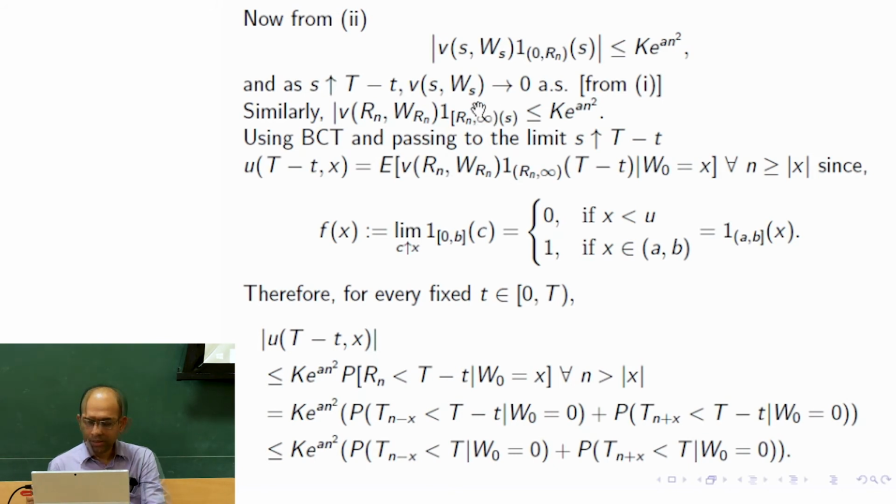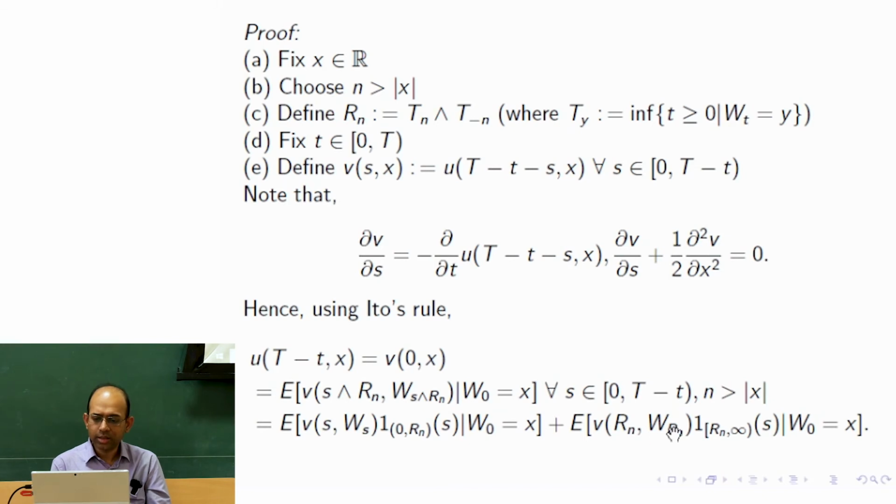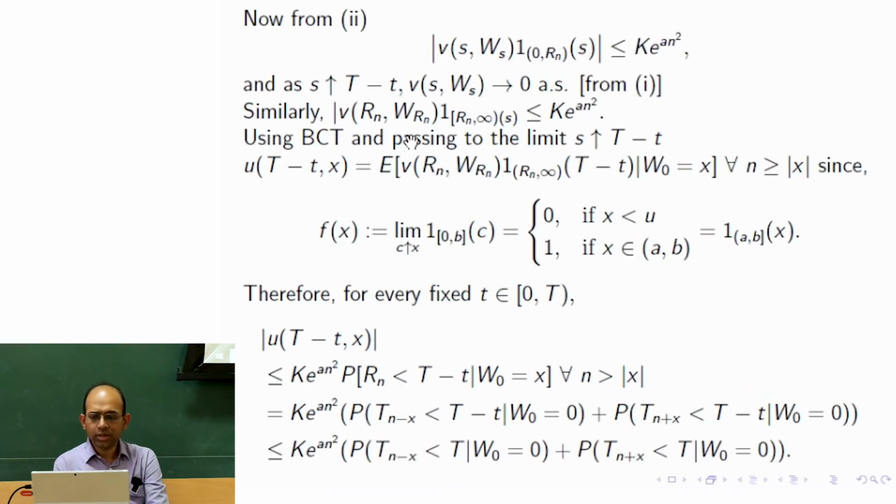But for those occasions, the Brownian motion is not moving anyway, so it is at W_Rn. It is not depending on s. Here it was depending on s, but here it is not. So this thing is v of Rn comma W_Rn. But what is the value of W_Rn? It is precisely either n or minus n.